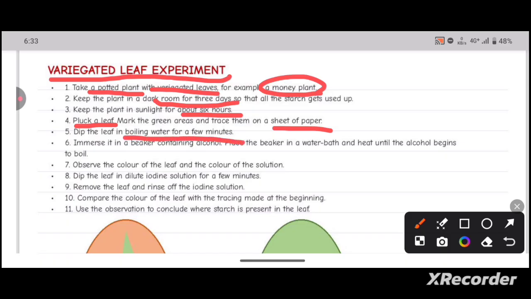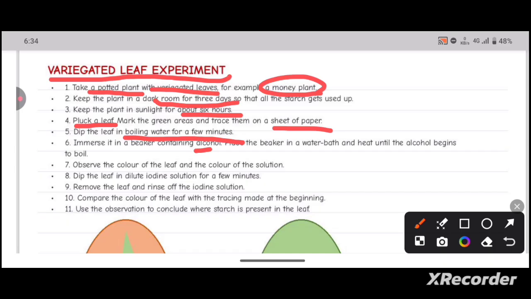Why do we need to keep the leaf in the boiling water? Immerse it in a beaker containing alcohol. Place the beaker in a water bath and heat until the alcohol begins to boil. This boiling step and dipping in alcohol is necessary for sterilization, and also we need to remove the greenish color from the leaf. These steps are important because we need to test this leaf by adding dilute iodine solution, so it is important to remove the green coloration from the leaf.